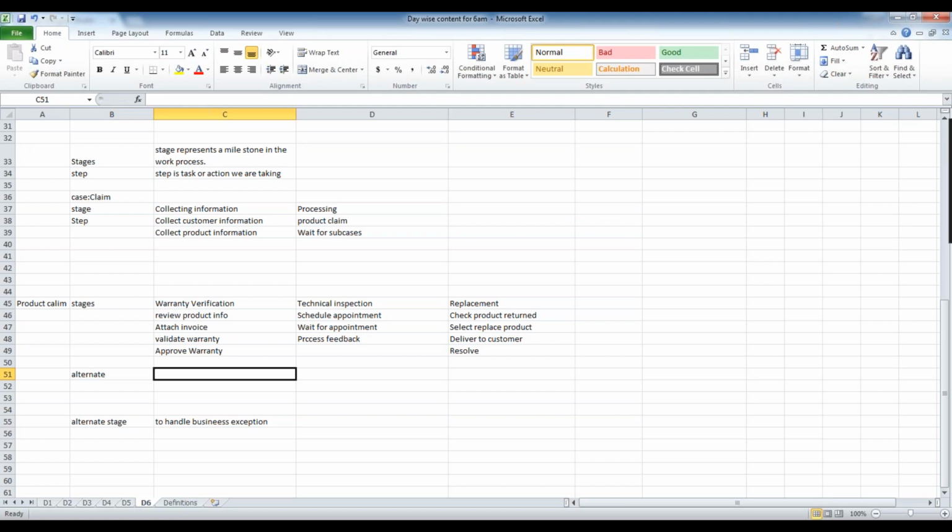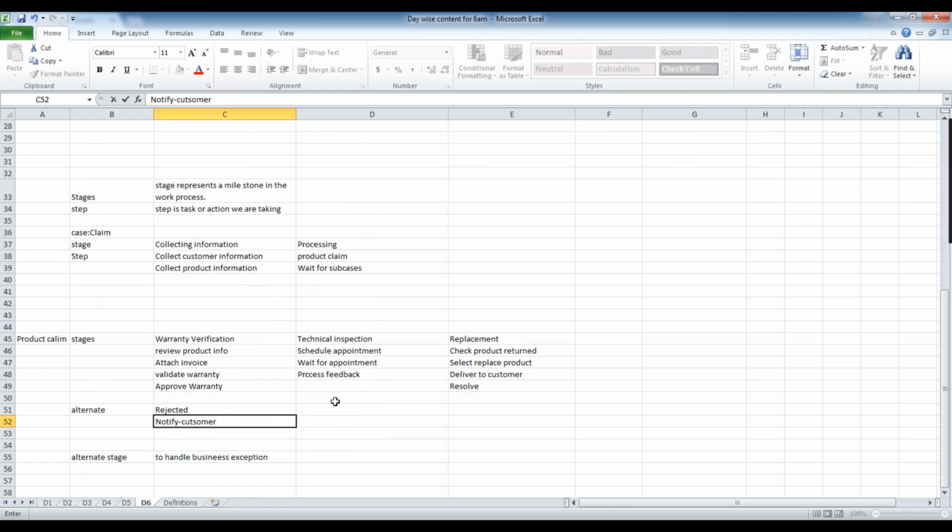So here, warranty rejected. If something is rejected, we can notify the customer. Here there is a stage name, and we can notify rejection. We can send a mail to the customer saying that your product is rejected. And then everything is happy here.